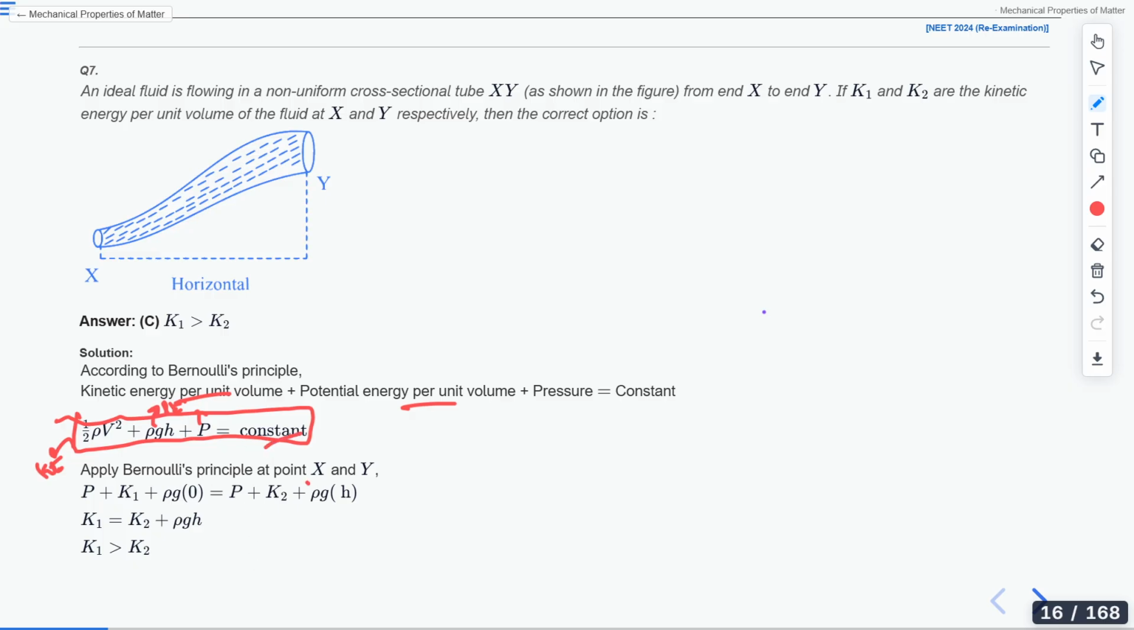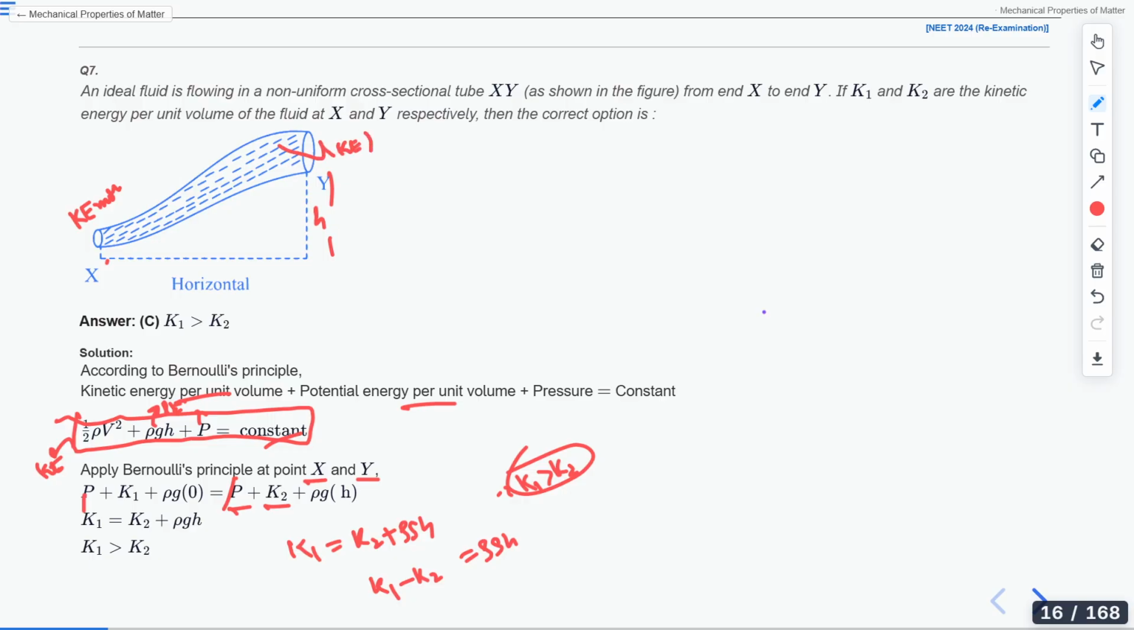So now apply Bernoulli's theorem at points X and Y. Here we can say pressure P plus K1 plus rho g h, where h is 0, will be equal to P plus K2 plus rho g at height h. You can see P and P will cancel out, so K1 equals K2 plus rho g h. So K1 minus K2 is rho g h. It's positive, which means K1 is greater than K2. Here the kinetic energy will be more, here the kinetic energy will be less.